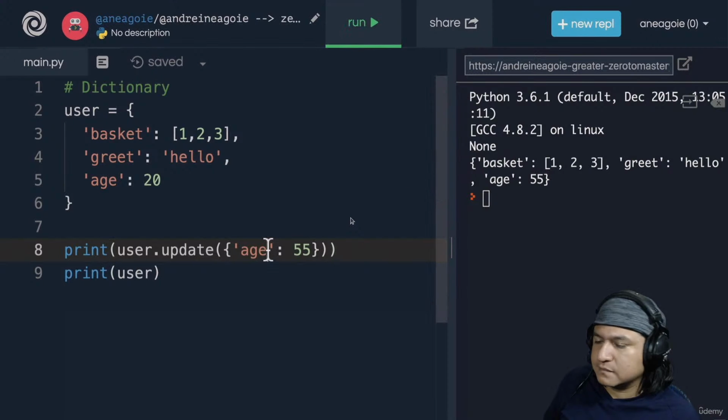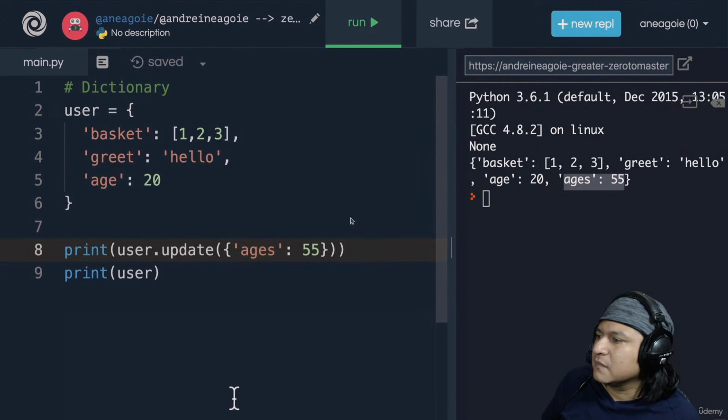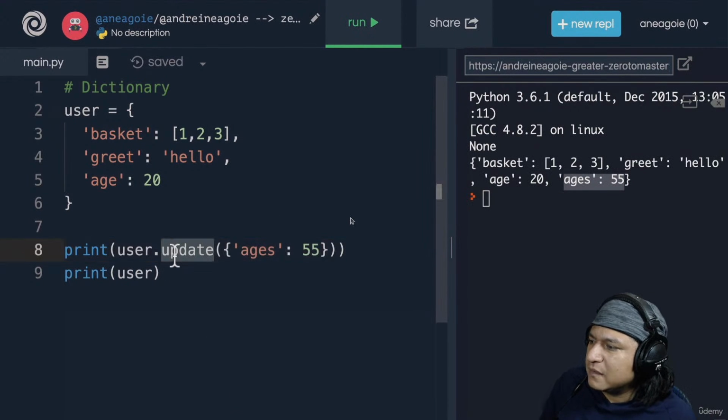Age got updated. But if this was a key that doesn't exist, like ages, and I click run, it will still update with a new key item. So this is a really useful method. All right, that's it.